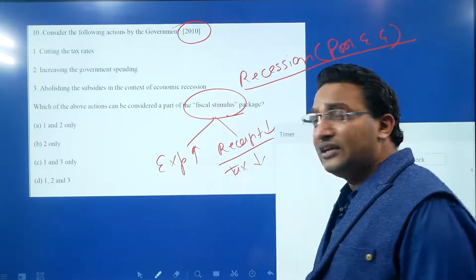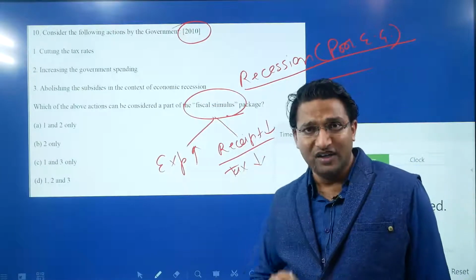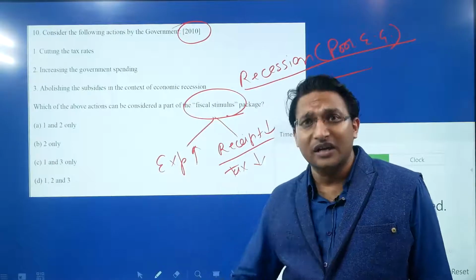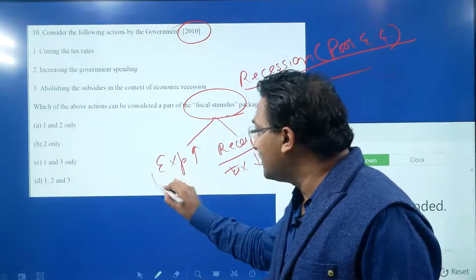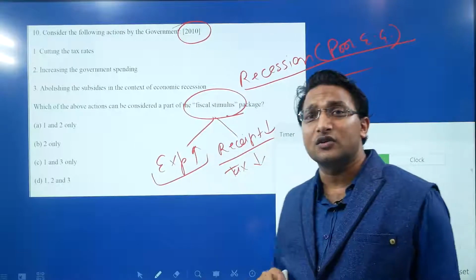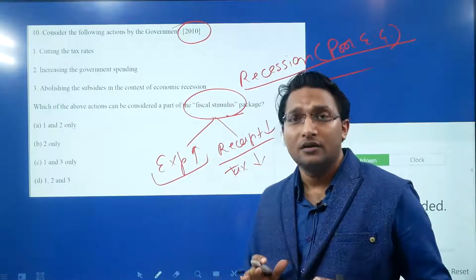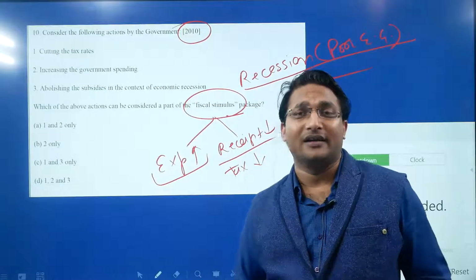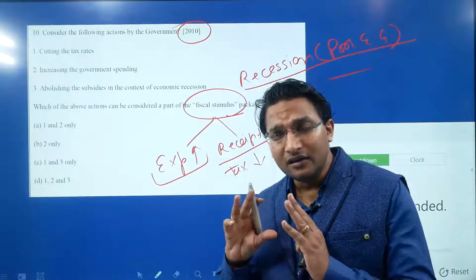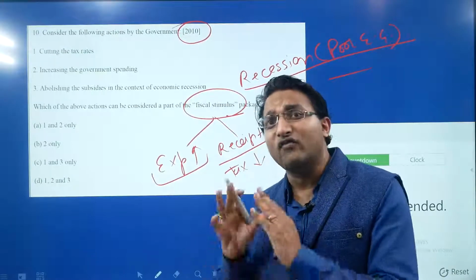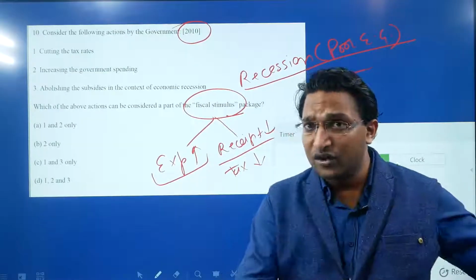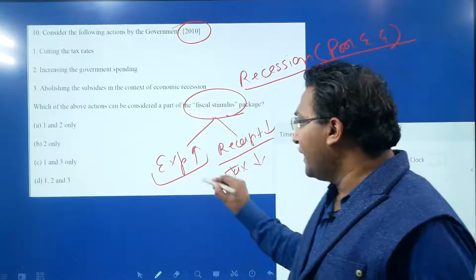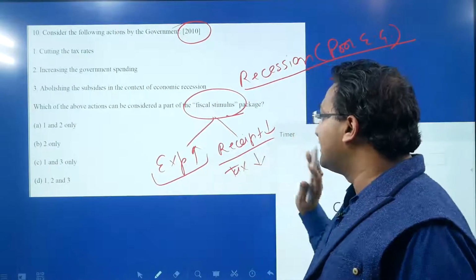When the tax rates are decreased, people have more money to spend. If they have more money to spend, they can generate demand for the industry and production can increase. The government also increases the expenditure. It can increase the expenditure by giving more subsidy, which will create demand in the market, or by spending on infrastructure, so that it can generate jobs and also generate demand for the industry. So expenditure is increased and receipts are decreased.